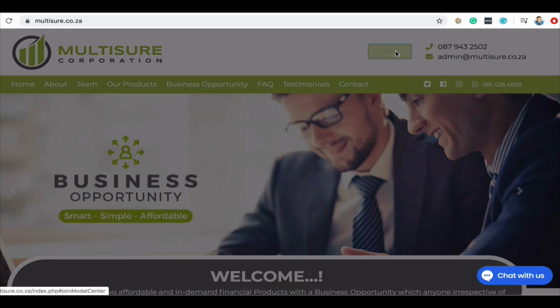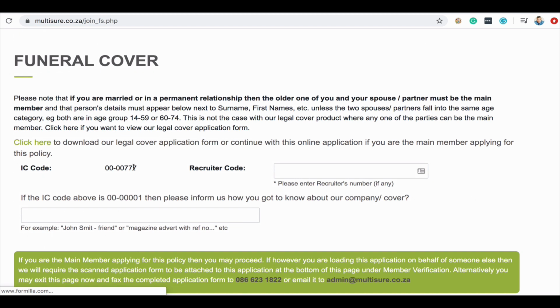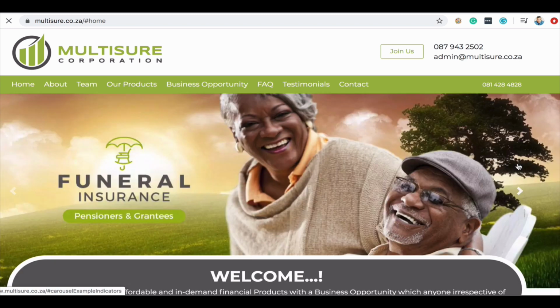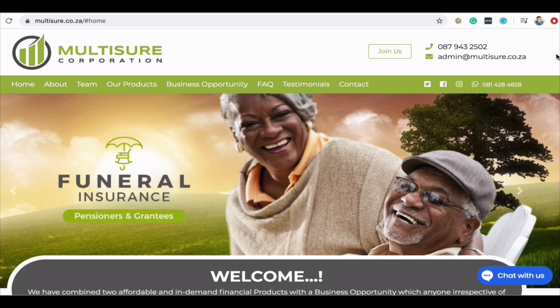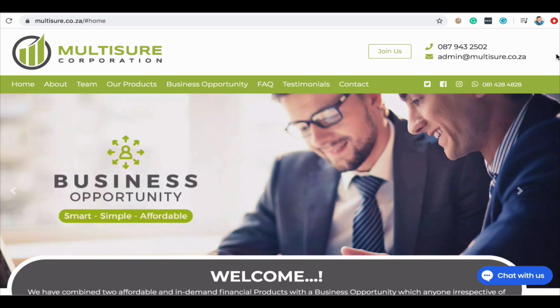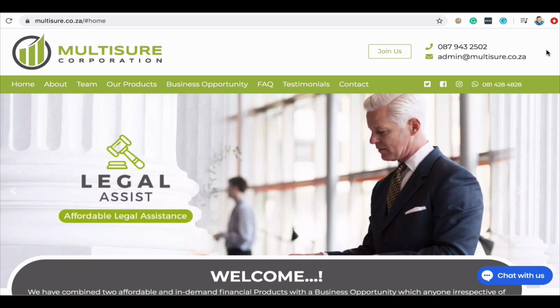Once again, let's click on join now. This person wants to join in a funeral cover product, and as you can see, the membership number is again built into the page and it cannot be changed. So that is basically how our website works when you advertise your replicated multisure.co.za website with your membership number, and you will receive notifications of each and every person that joins your team or joins after you have referred them to us, and obviously when they start paying, you start earning commission.